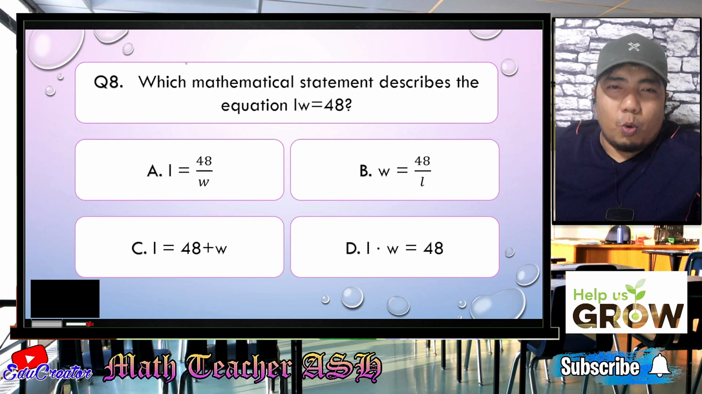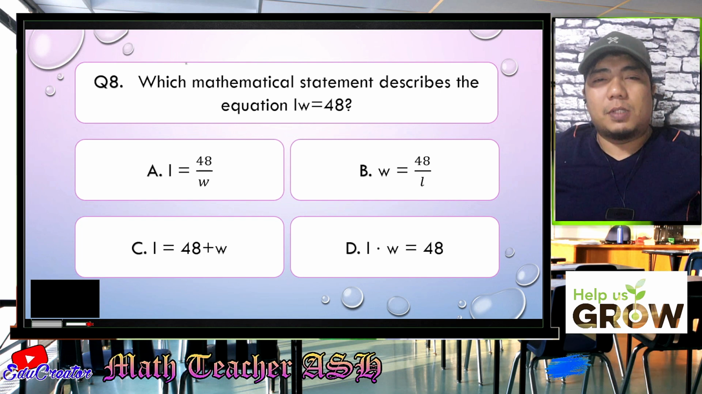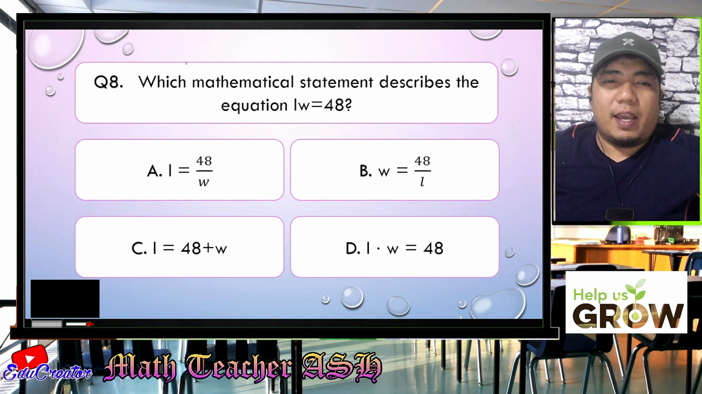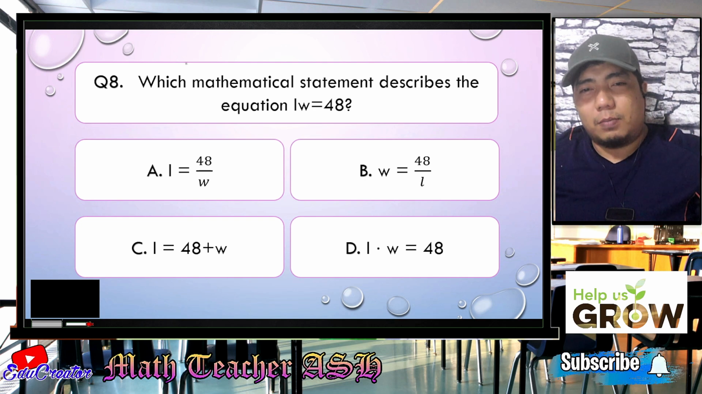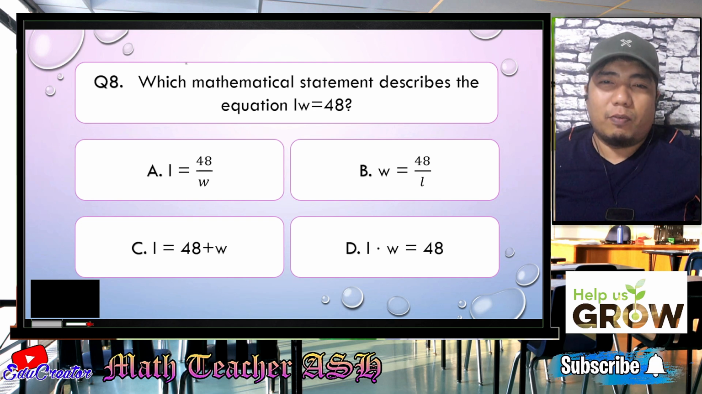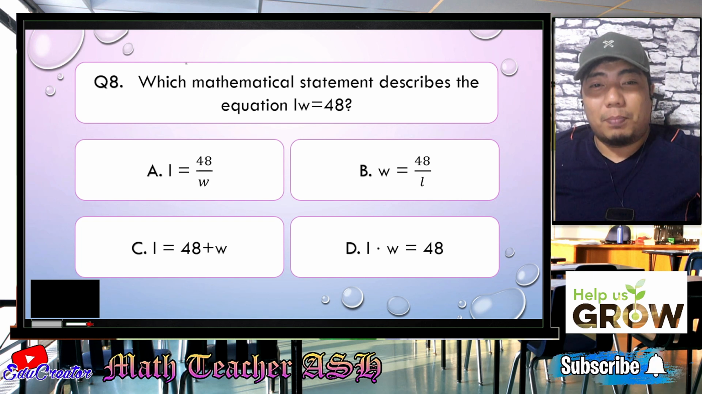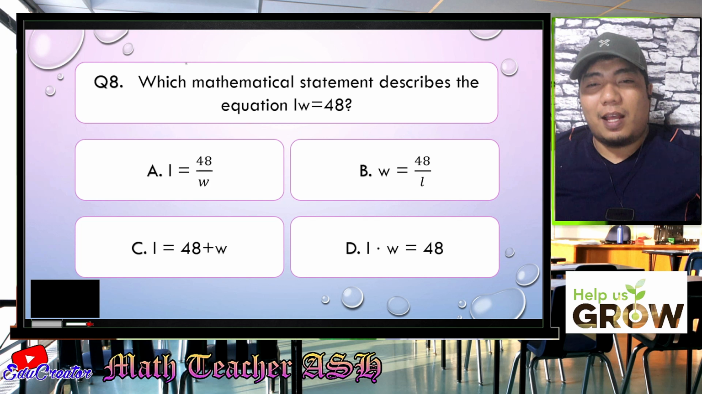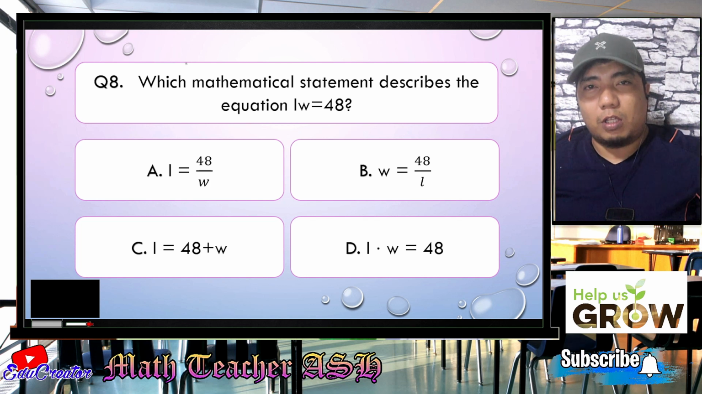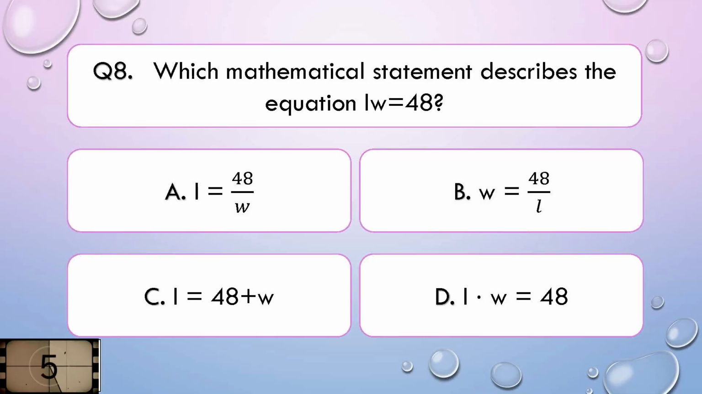Question number 8. Which mathematical statement describes the equation LW is equal to 48? Is it A, L is equal to 48 divided by W? B, W is equal to 48 divided by L? Or C, L is equal to 48 plus W? Or D, L times W is equal to 48. I'll give you 5 seconds to think about your answer.